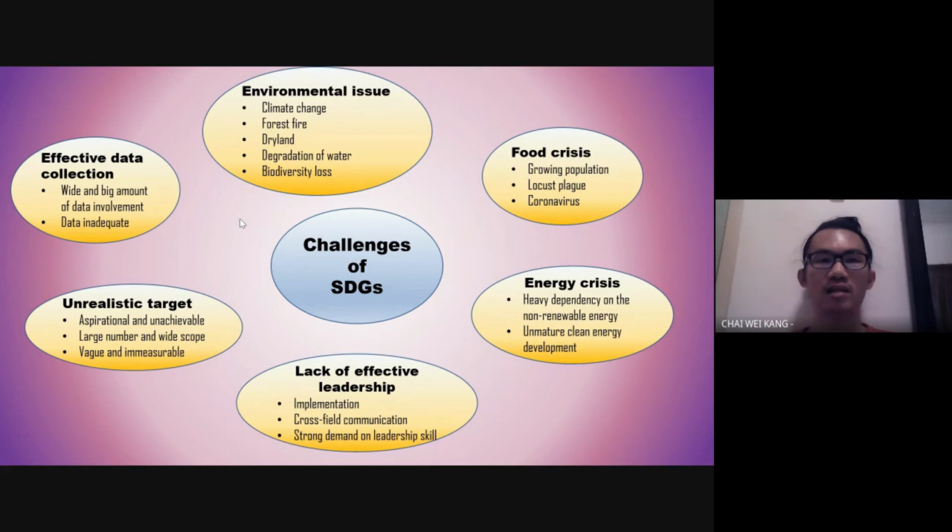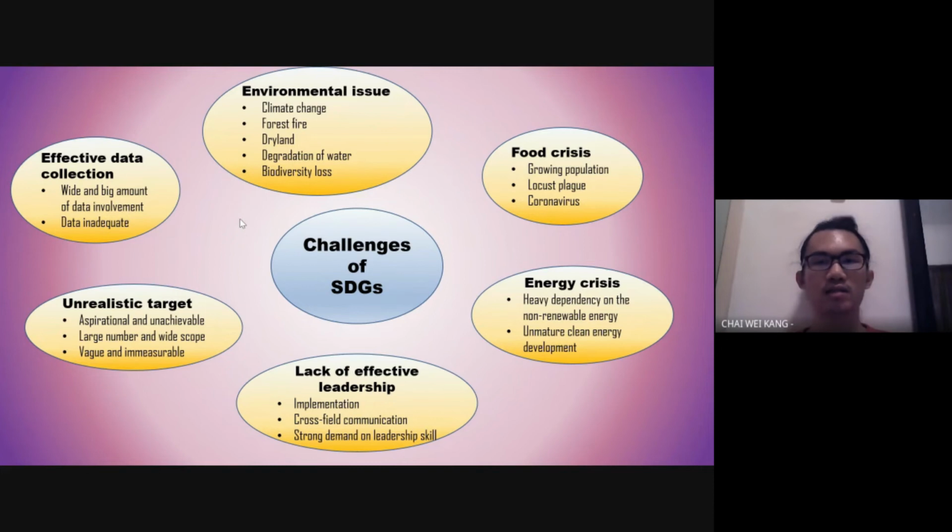Then, other than the emission of carbon dioxide, the illegal discharge of sewage from companies also causes degradation of water, and this can bring harm to the aquatic flora and fauna, which further impacts biodiversity loss in nature. For the food crisis, the growing population causes a higher demand for food, while the supply grows at a rate lower than the demand.